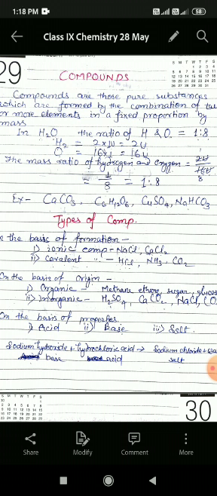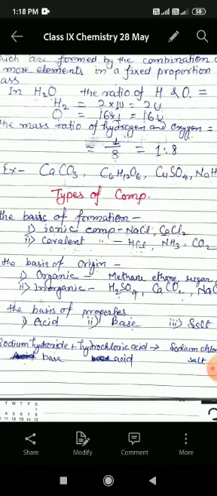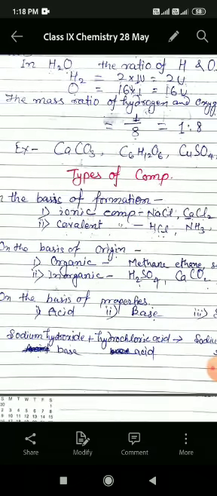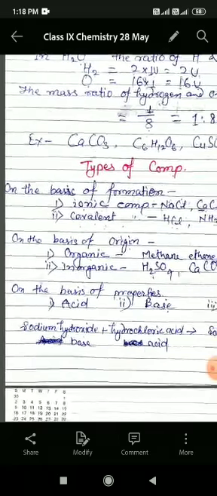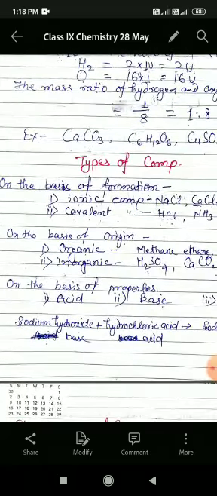Now students, we will discuss types of compounds. We can categorize compounds on different bases into different categories.